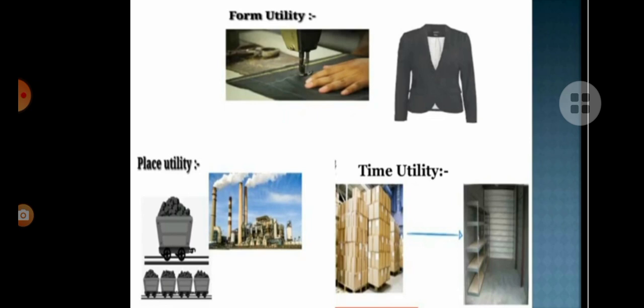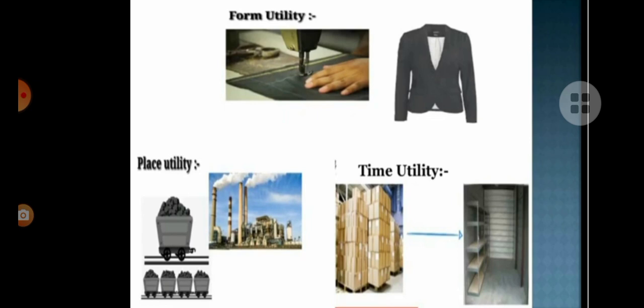Okay, next one is place utility. Okay, so some goods are more valuable in some places comparing with other places, isn't it? See, for example, rice is low price in Tamil Nadu because we yield more rice, isn't it? Rice is highly cultivated in Tamil Nadu, so the price value of rice in Tamil Nadu is less.